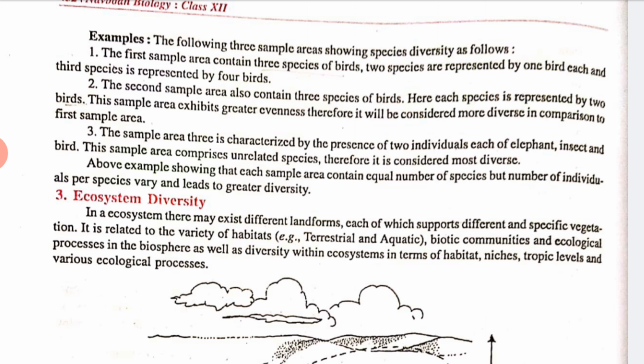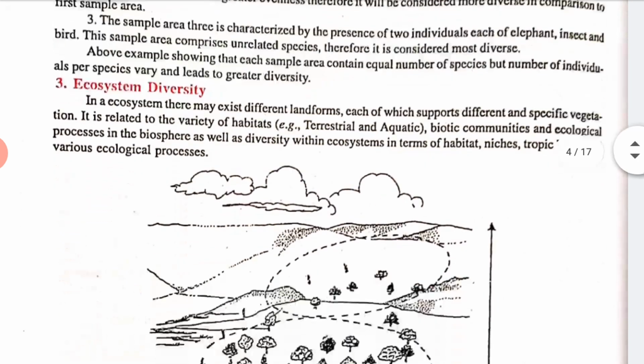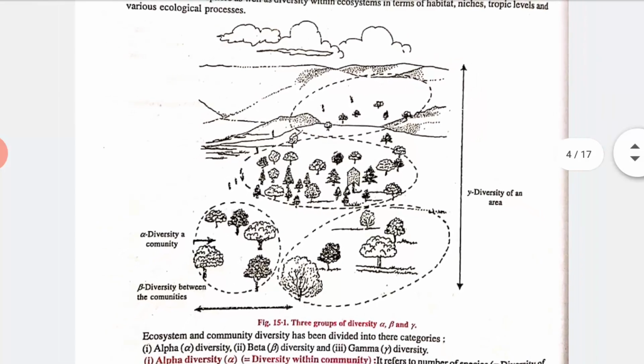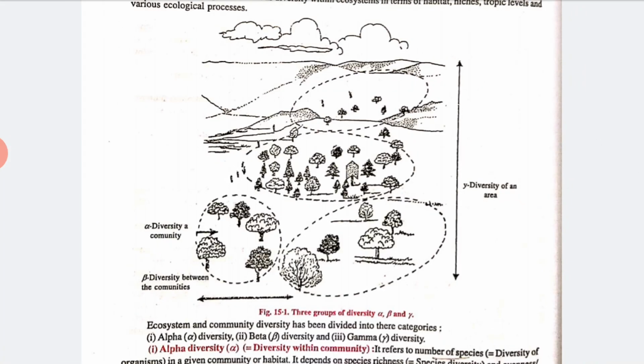The biotic communities and ecological processes in the biosphere, as well as the diversity within the ecosystem, are termed as the habitat, the niches, the trophic levels and various ecological processes. Just you can see in this picture, this is called the three groups of biodiversity, that is alpha, beta and gamma. Now I will tell you what is alpha, beta and gamma. You can see this diversity is divided into many parts, alpha, beta and gamma. Now let us see what it is.